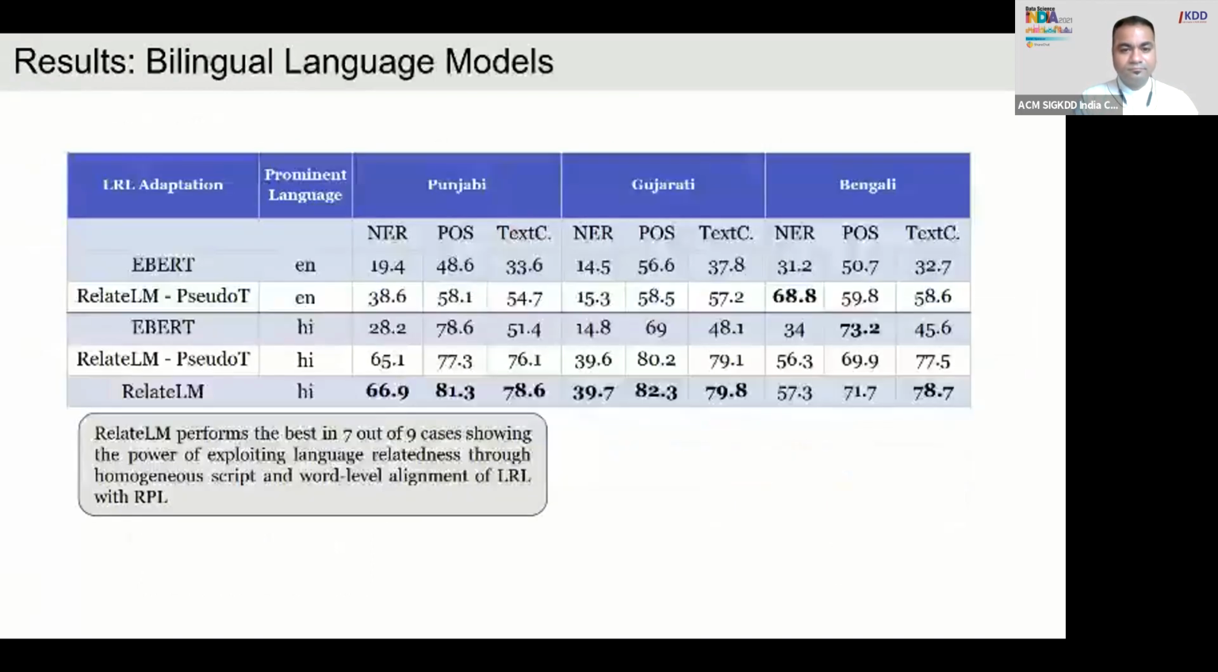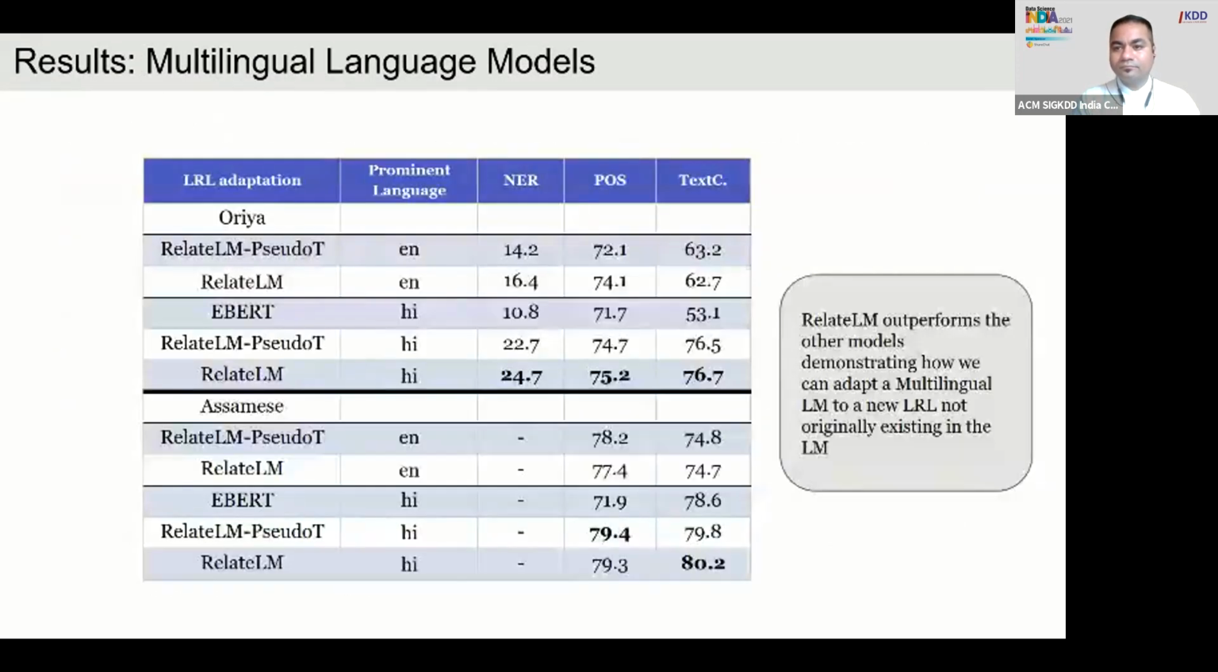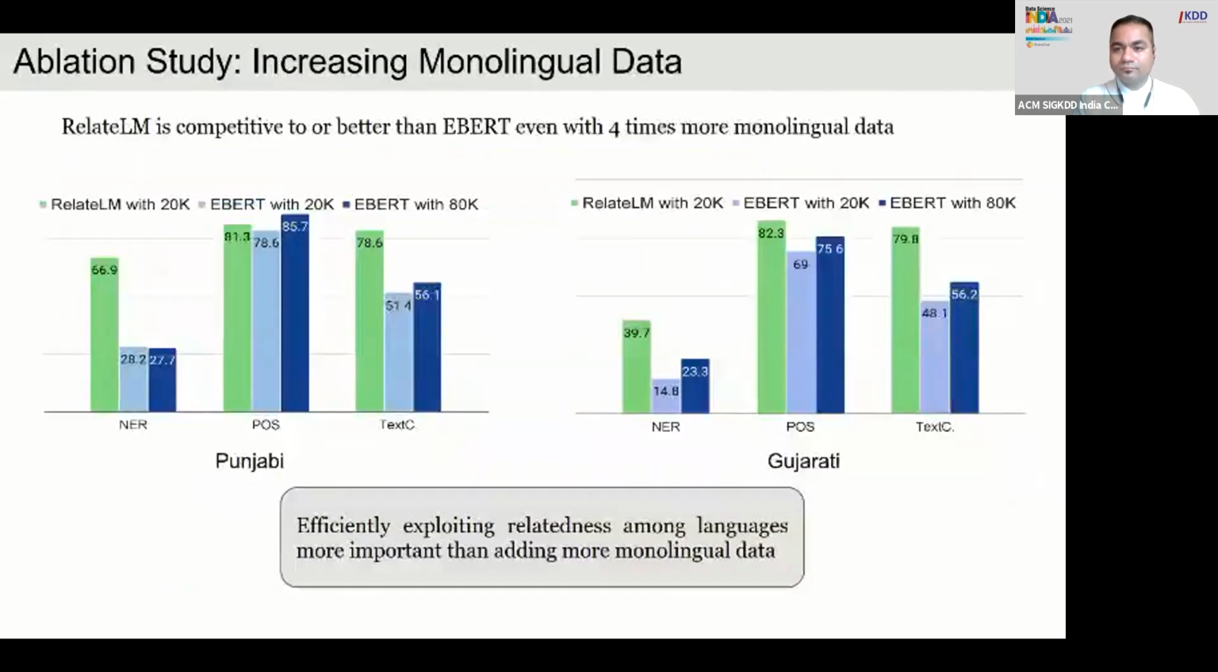and text classification. And we find that in bilingual language models, RelateLM performs best, which shows the power of exploiting language relatedness. And even in multilingual language models, where we adapt mBERT to Odia and Assamese, RelateLM performs the best here as well. And RelateLM even performs better than eBERT, which is trained on 80,000 documents, which is 4 times more monolingual data, which suggests that efficiently exploiting relatedness is more important than just blindly adding more monolingual data.